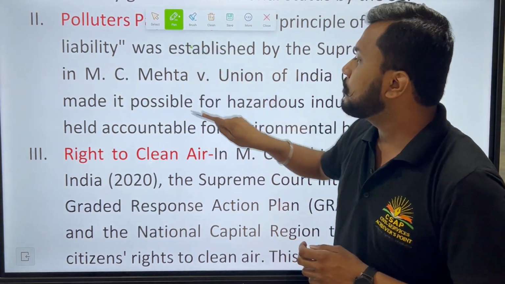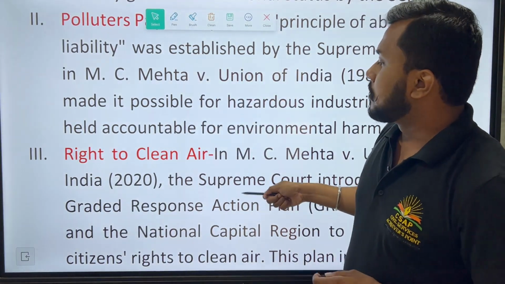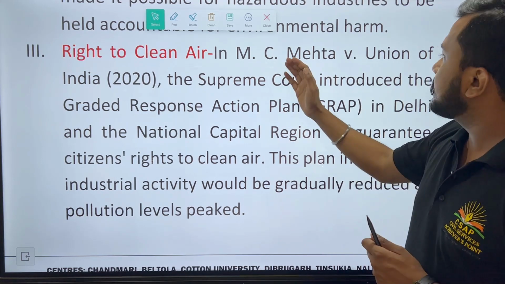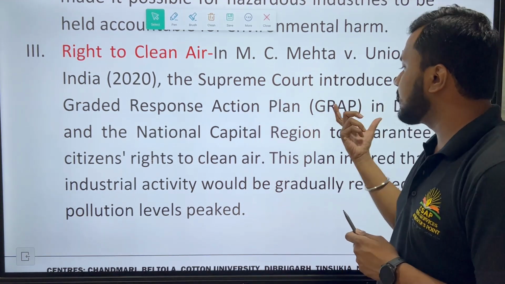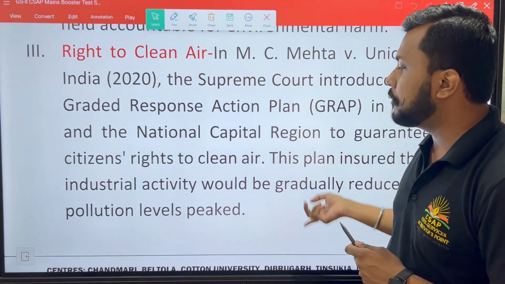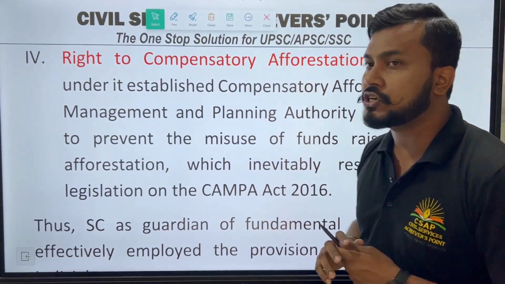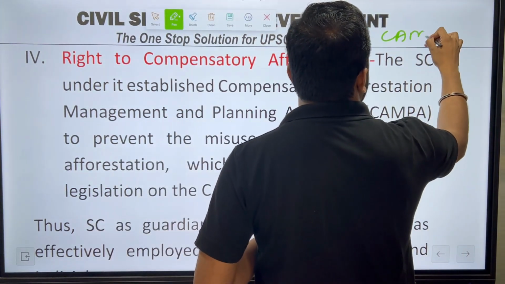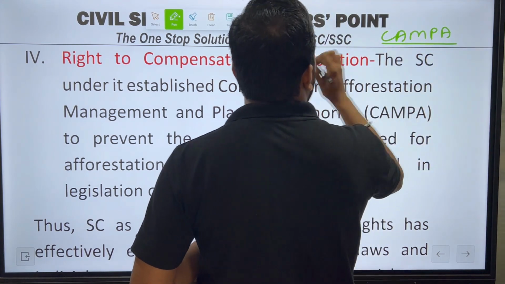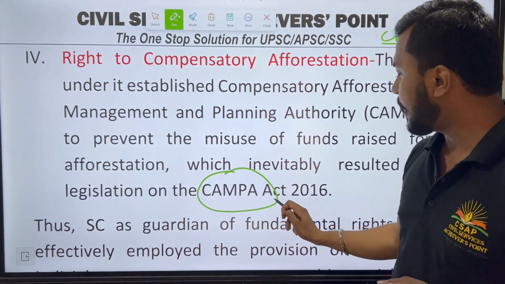Okay, then you have to write ahead the right to clean air, where in MC Mehta versus Union of India the Supreme Court introduced the Graded Response Action Plan, that is the GRAP. You have to mention this. Then you have to say about compensatory afforestation, which we call CAMPA. So you can see the CAMPA Act of 2016.